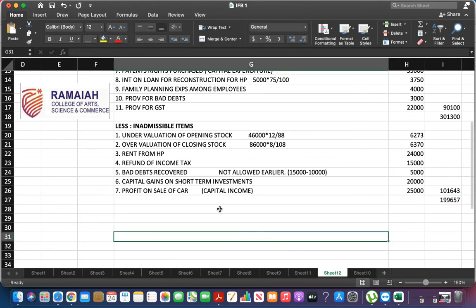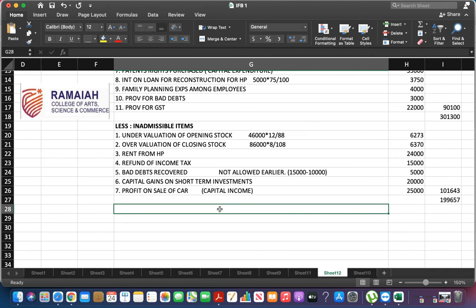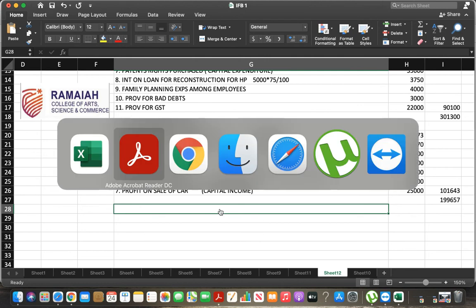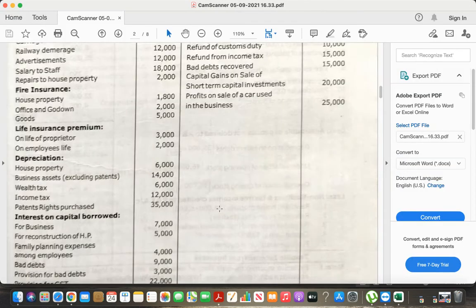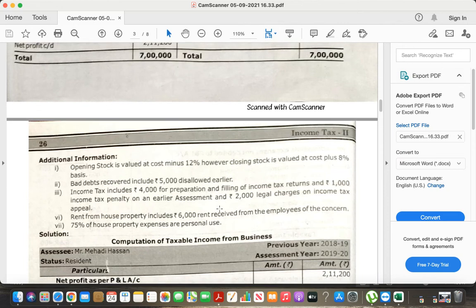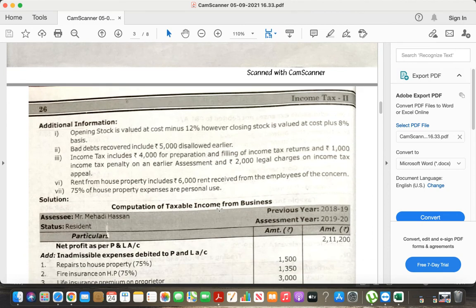So we are done with all the items in the trading and profit and loss account. So now we have to go by adjustments. Now go by adjustments. First one, opening stock and closing stock, we are done. Bad debts recovered, we are done. Income tax, we are done.